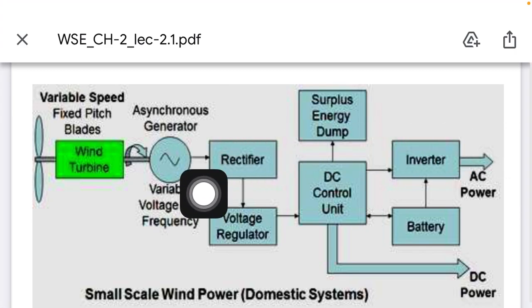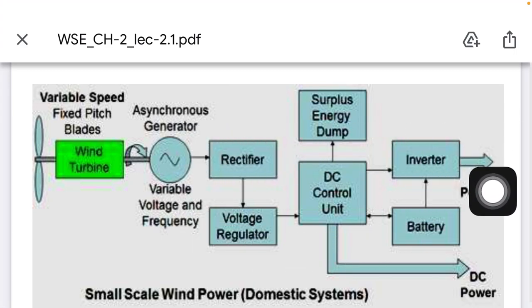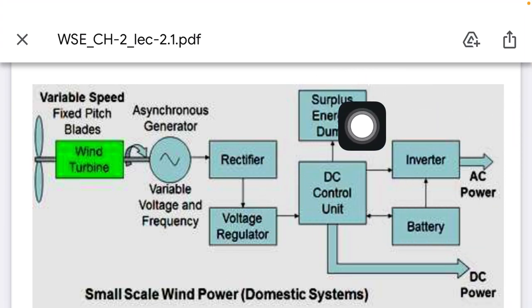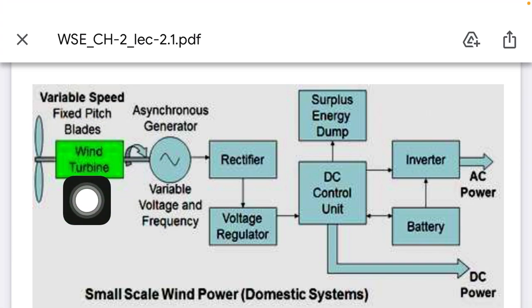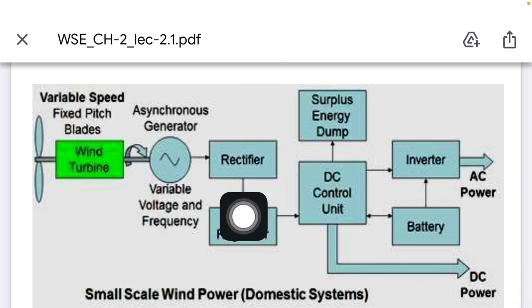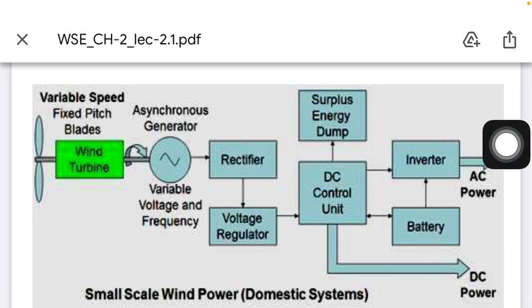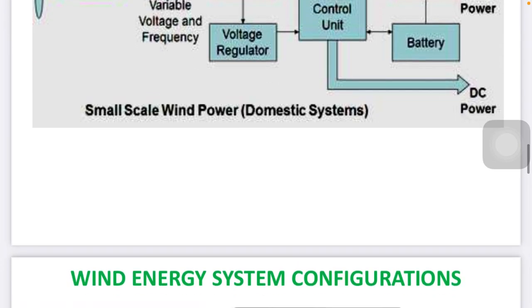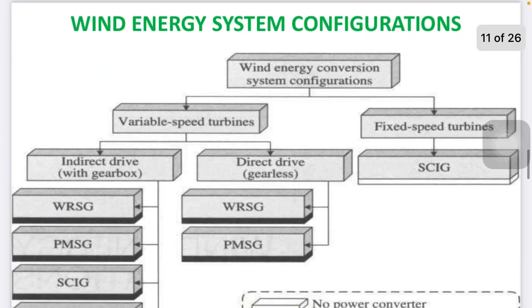So it is finally our AC, but it will be stored and go through some converter part and conversion, because the input is variable and we need the output to be constant. Cost wise and maintenance wise, it will be hard to maintain, but it has a better output voltage compared to others.